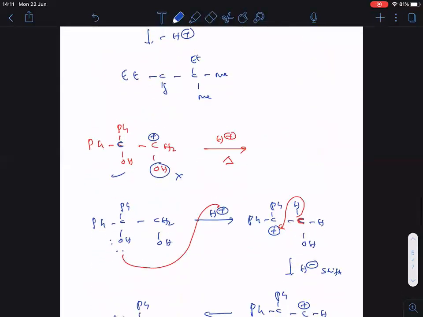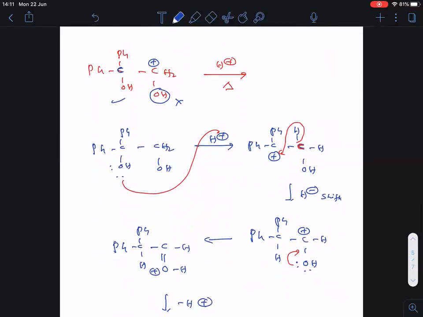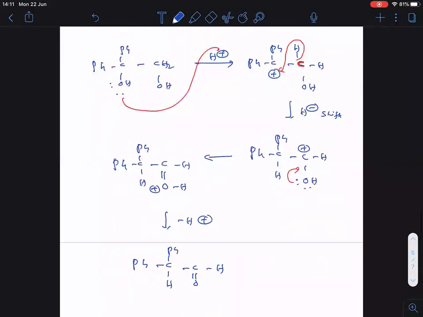Now here I took one more example. Clear? And this is the answer for that one.